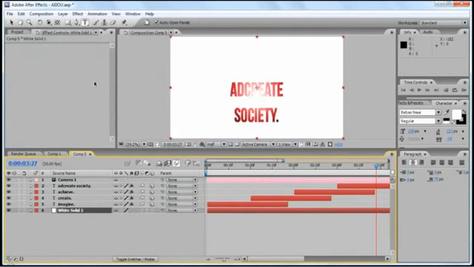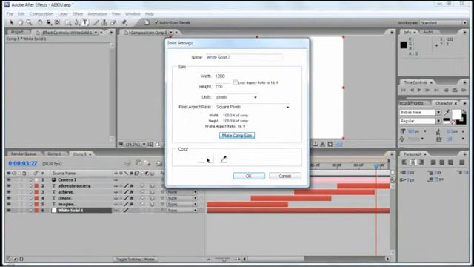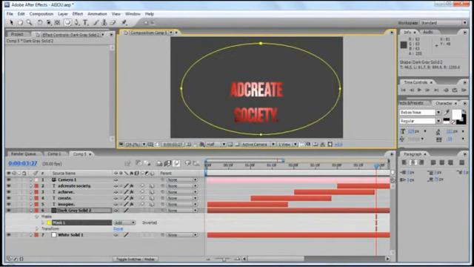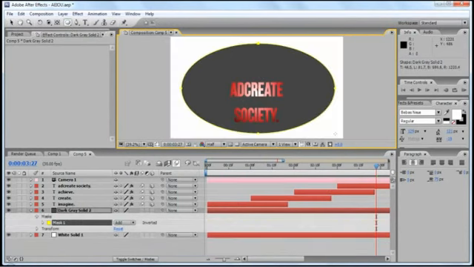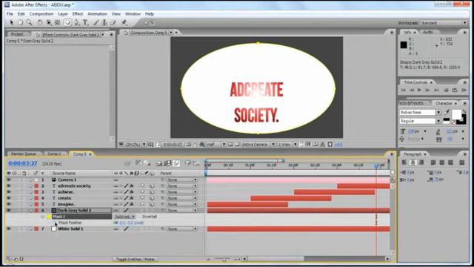Make another solid, and this time let's choose gray. Grab the Vignette tool, select Subtract, and then hit F on your keyboard to bring down the feather property. Adjust the values until you get your desired effect.